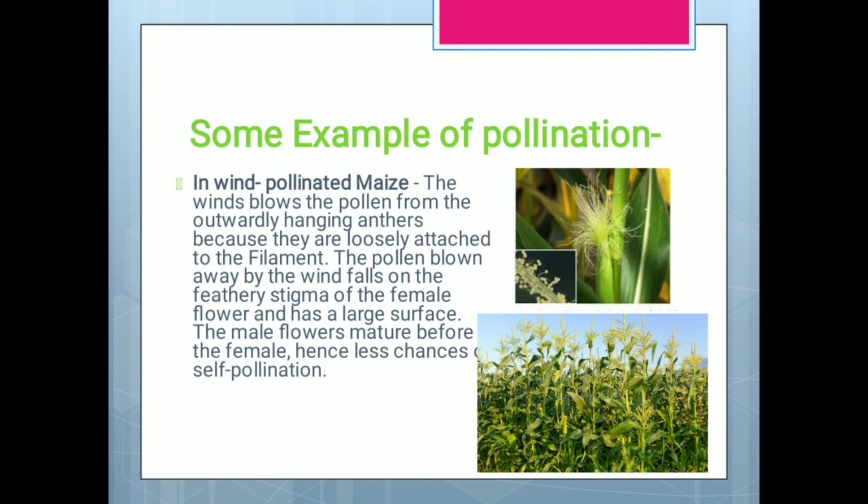Wind pollinated maize. The wind blows the pollen grains from the outward hanging anthers because they are loosely attached to the filament. The pollen blown away by the wind falls on the feathery stigma of the female flower, which has a large surface. The male flower matures before the female, hence there are fewer chances of self-pollination.